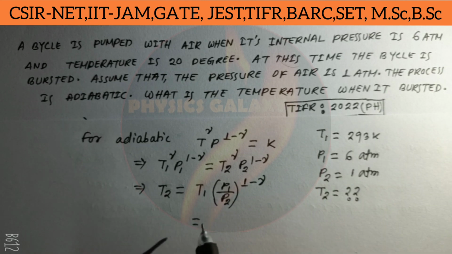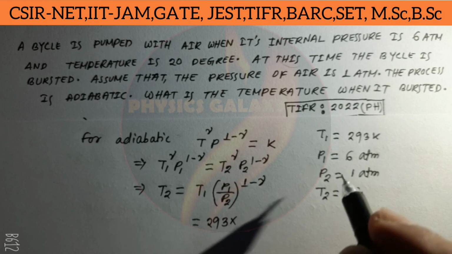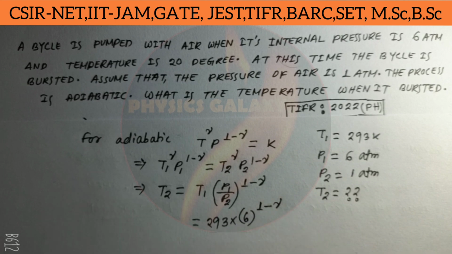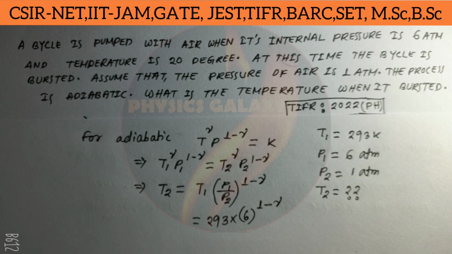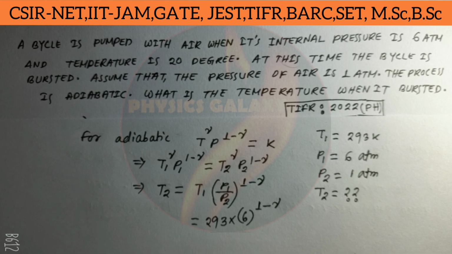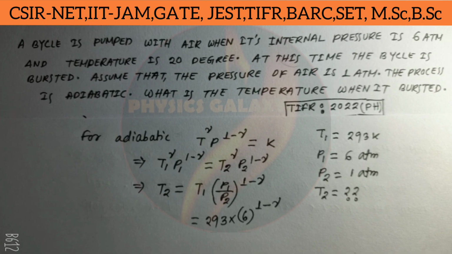Here T1 equal to 293 Kelvin and P1 by P2 equal to 6. So 6 to the power 1 minus gamma. But here gamma is not given. But we consider that air is a mixture of mainly oxygen and nitrogen, so that means air is a diatomic molecule gas.